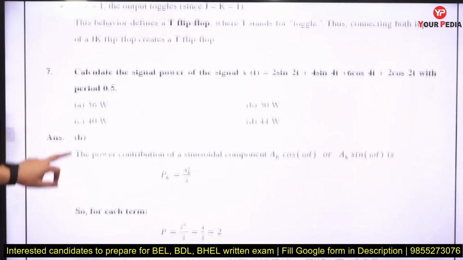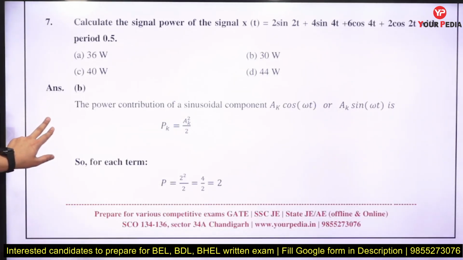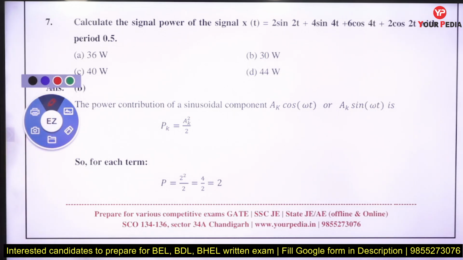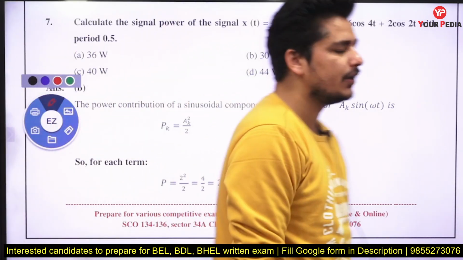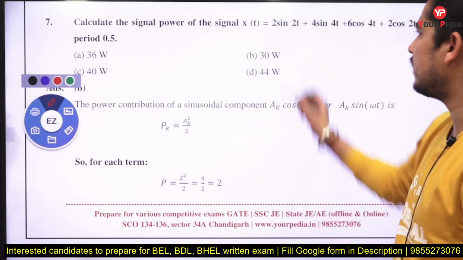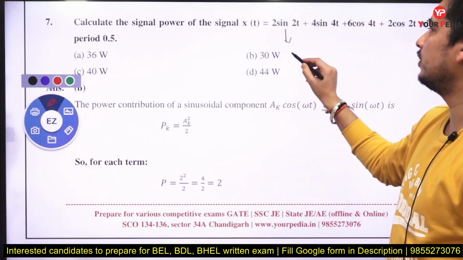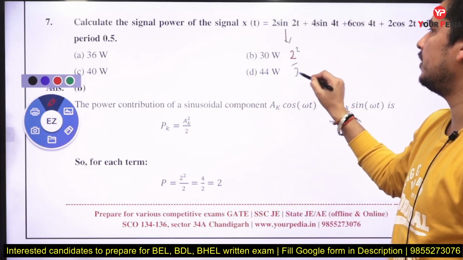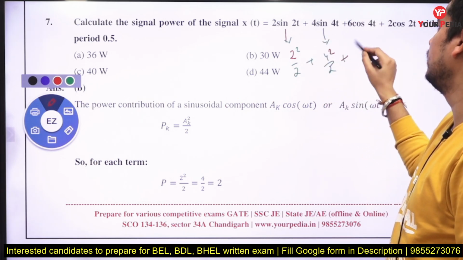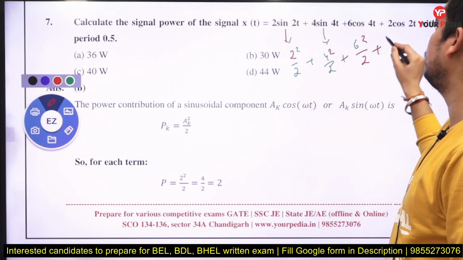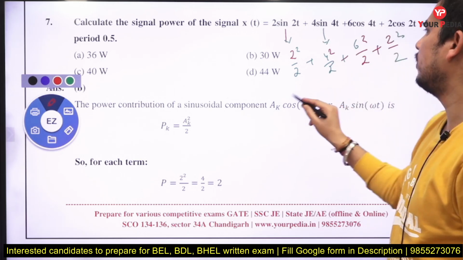Next, compute the signal power with period 0.5. See what is happening here, you have a signal and you have to find its power. Basically one sinusoidal has power amplitude square divided by 2. The next sinusoidal will have power 4 square divided by 2, 6 square divided by 2, 2 square divided by 2. So how much is the total power?